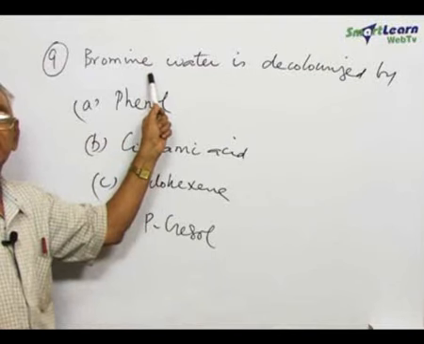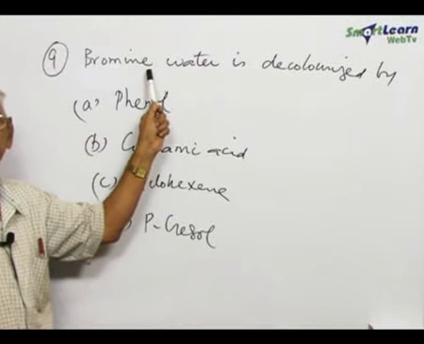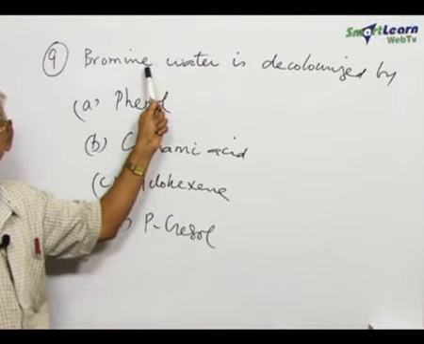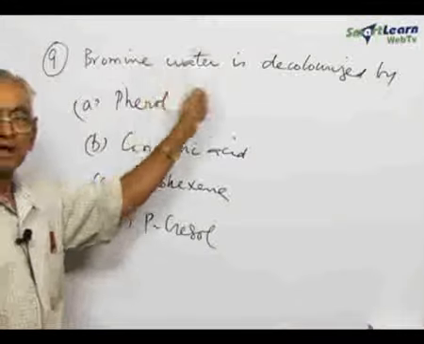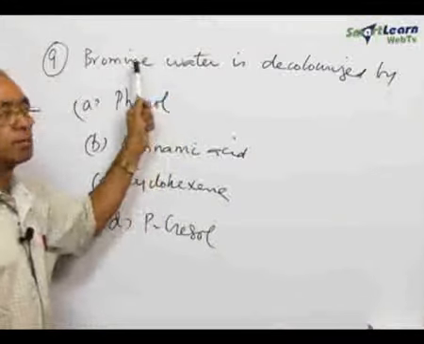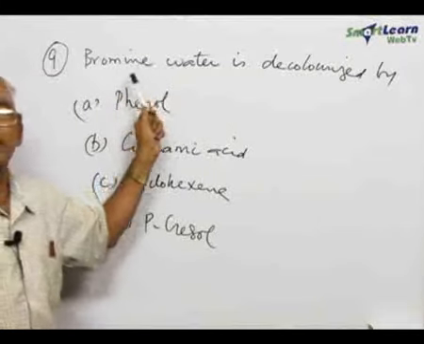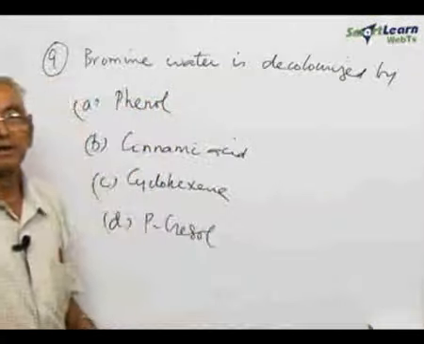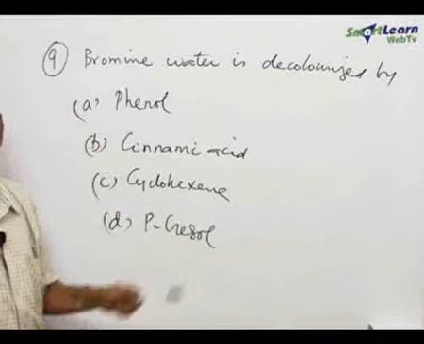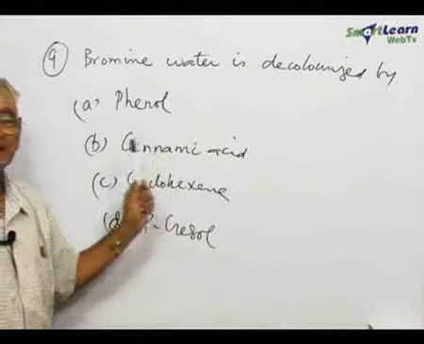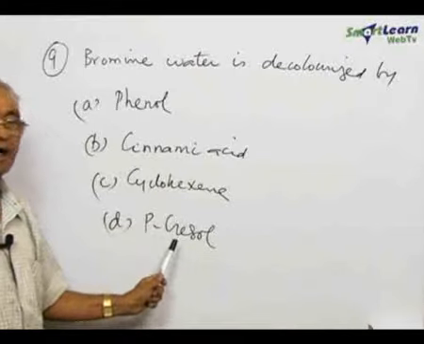Bromine water is slightly orange or red in color. The red or orange colored solution will get decolorized by the given compound. So either bromine water is decolorized or Baeyer's reagent is decolorized. The question asked is about the bromine water. Four choices have been given there: phenol, cinnamic acid, cyclohexene, and paracresol.